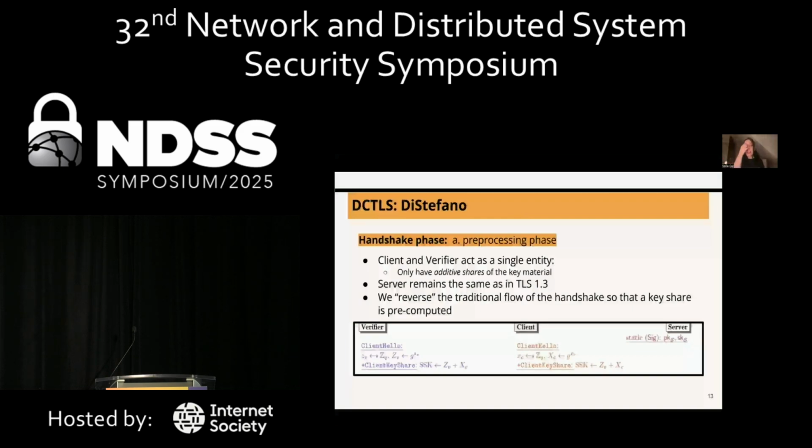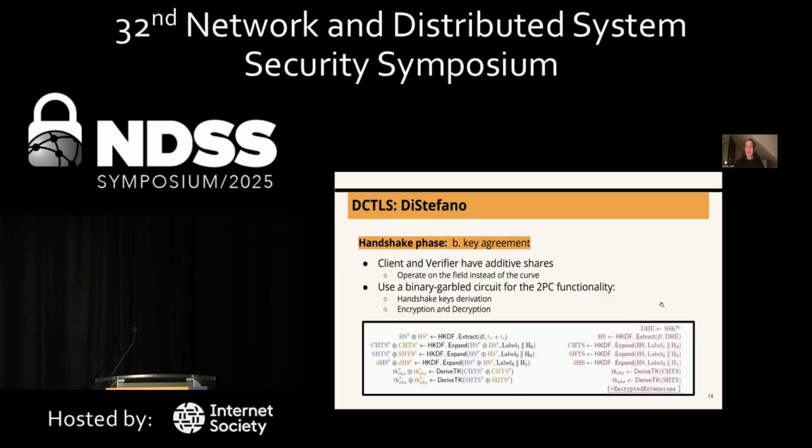On the first one, you have different subphases, but the core of the idea is that you will secret share the session keys between the client and the verifier. What the client and the verifier hold at different times are additive shares of that key material. And all of the operations used to derive the keys that are going to be used to encrypt messages of the handshake or messages at the record layer are produced in secret share form, like the one you see in this diagram. But the client will have the ability to encrypt and decrypt the messages because at certain points of the handshake the verifier is going to reveal their share so that the client can decrypt the messages.